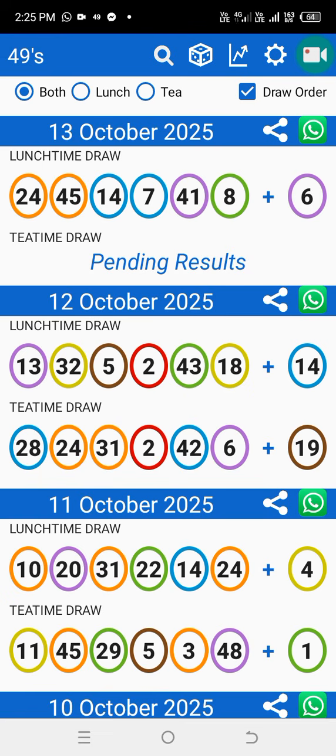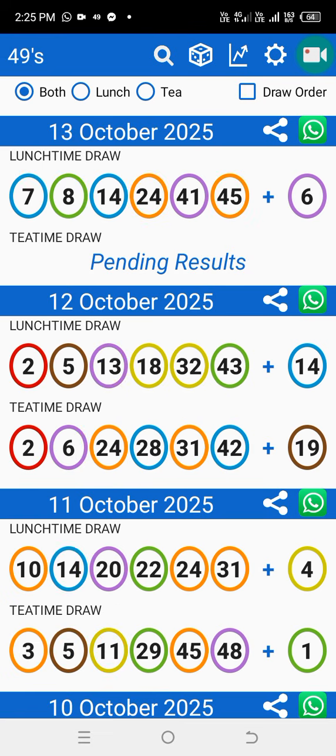The other strategy that I noticed on tea time that they like to use is this one. They take the numbers which have the same color. It's not always, but they like to use it, which have the same color and do plus or minus.